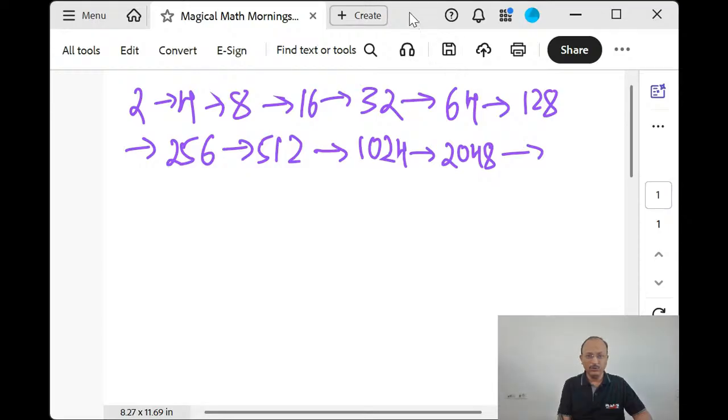Without knowing this doubling, you will not be able to do the problems I'm going to tell you. Any number that comes to your mind, you should be able to double it. Let's take 3.